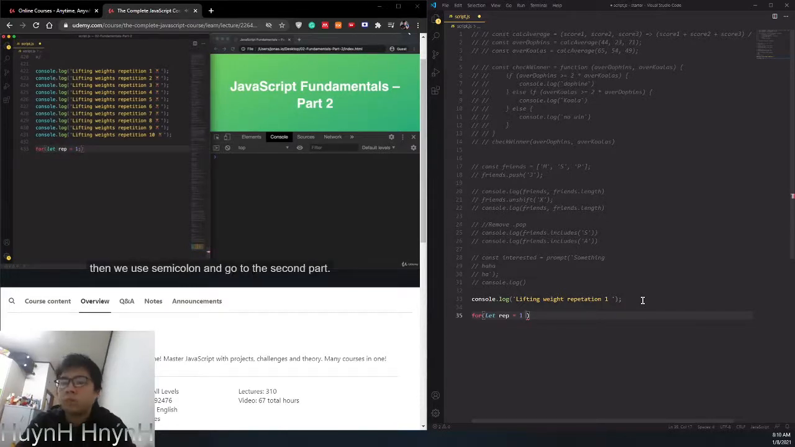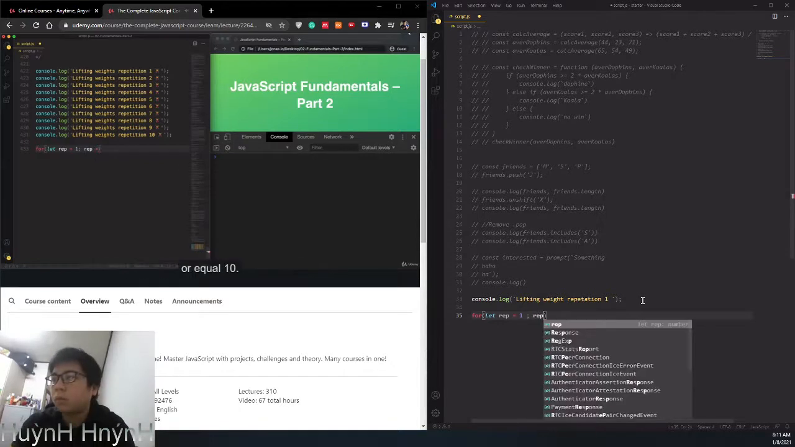Then we use semicolon and go to the second part. And the second part is a logical condition that is evaluated before each iteration of the loop. So before each time that the code in the loop is executed. So let me just write it here first, and then this will make more sense. So our condition will be rep needs to stay below or equal 10.